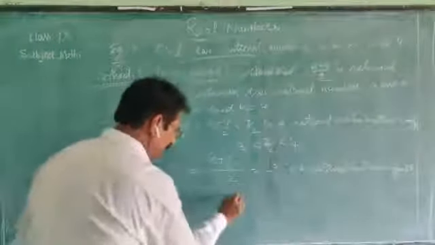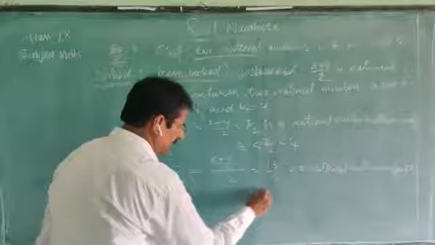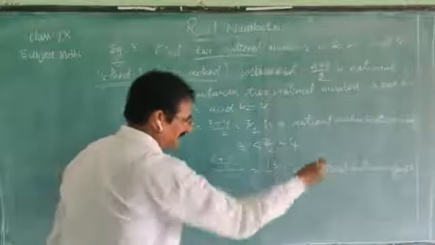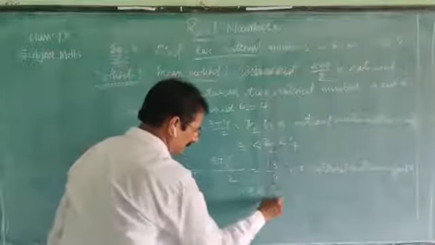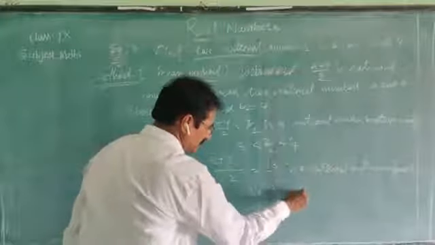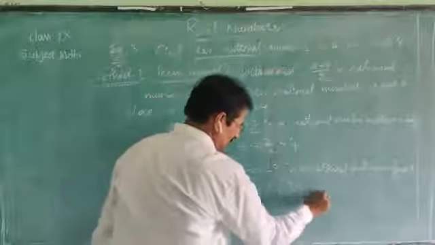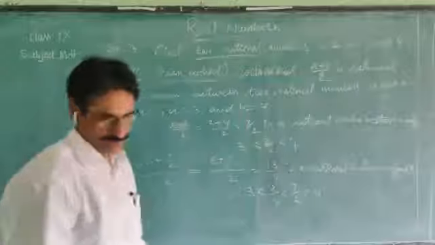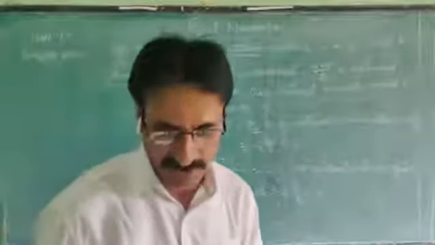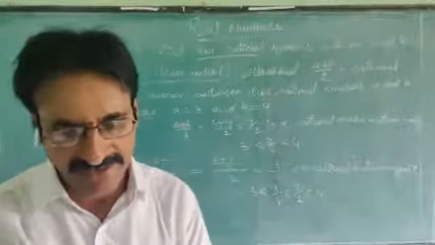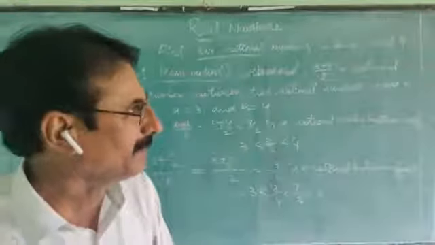How to write it? Therefore, we can write 3 is less than 13 by 4 is less than 7 by 2 is less than 4. So we can find many more numbers like this.